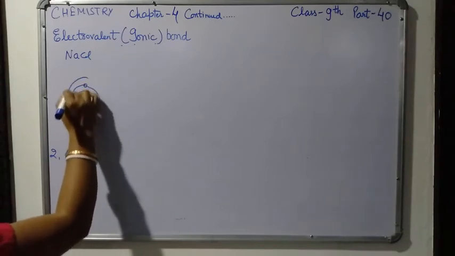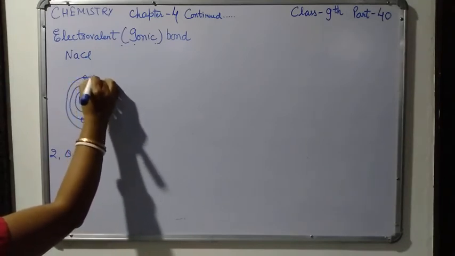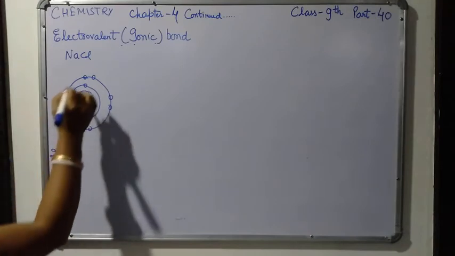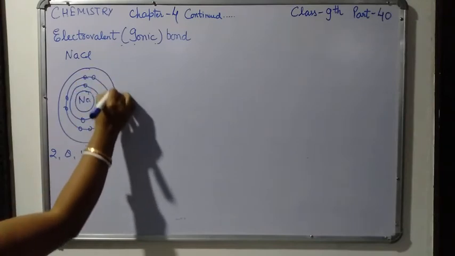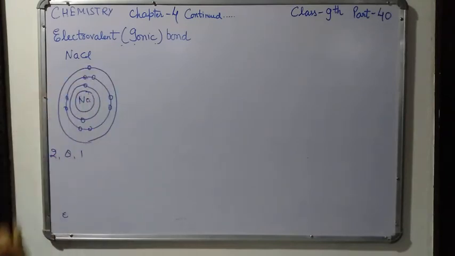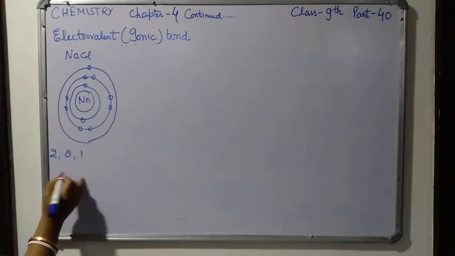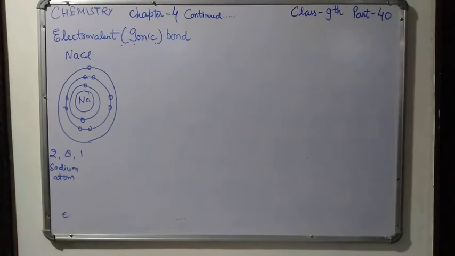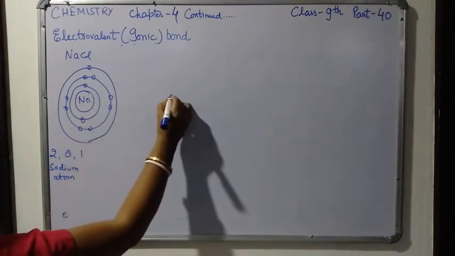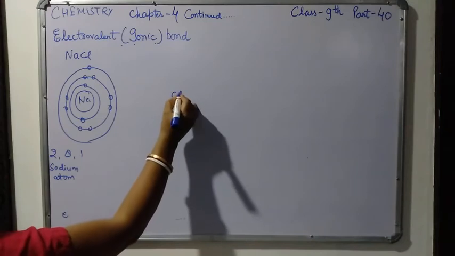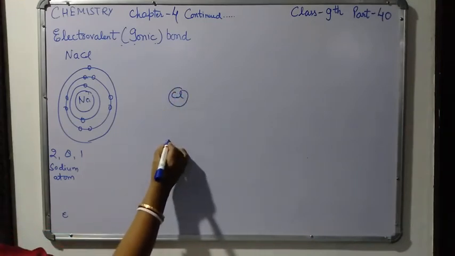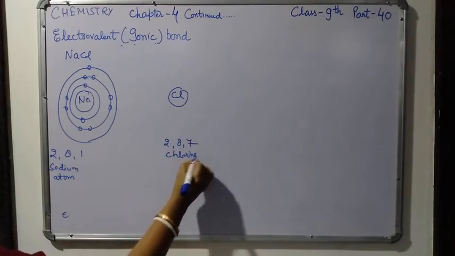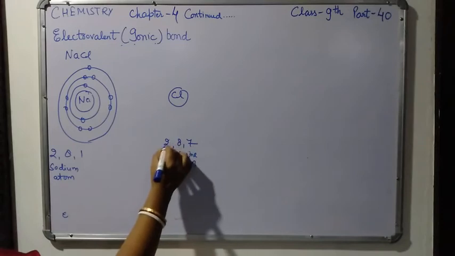in the second shell 8 electrons, and in the last shell one electron. This is the sodium atom, with electronic configuration 2, 8, 1. Now this sodium atom combines with a non-metal, chlorine. Chlorine has electronic configuration 2, 8, 7. This is the chlorine atom.